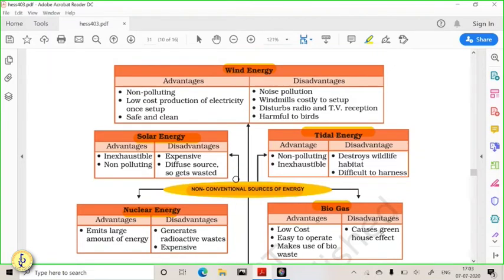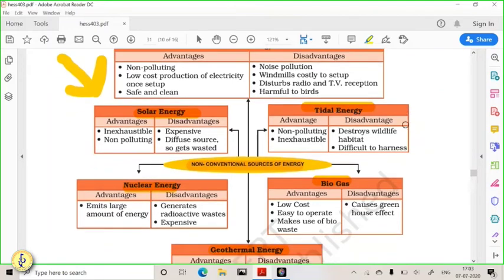Except that, all are non-polluting sources of energies. So tidal energy, solar energy, wind energy. But the disadvantage of this energy is that they cannot be produced continuously. Getting it? Continuous production is not there. So for example, wind stops, then you cannot produce the wind energy. If wind changes the direction, you cannot produce the energy. If the strength of the wind reduces, then you will not get the energy. Solar energy during the rainy season, you won't have the sun. So solar energy won't be there. Nighttime solar energy will not be there.